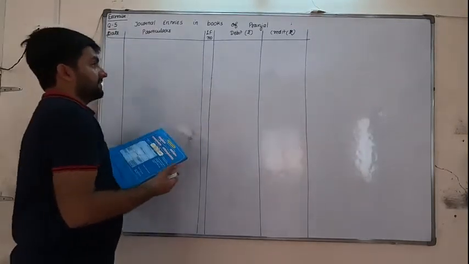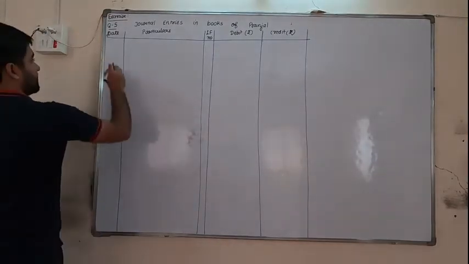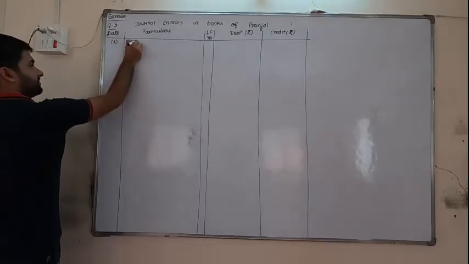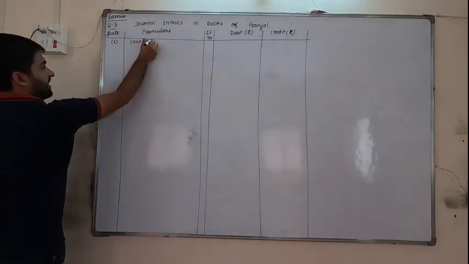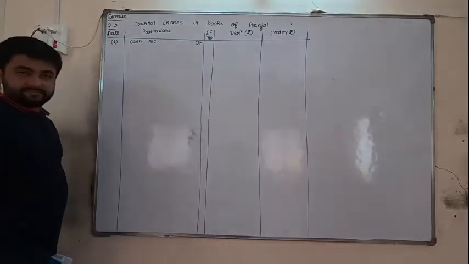So we are writing. Now how to write? See, date is not given, instead only numbers are given. So we will also write according to the numbers. Number 1, cash account debit.